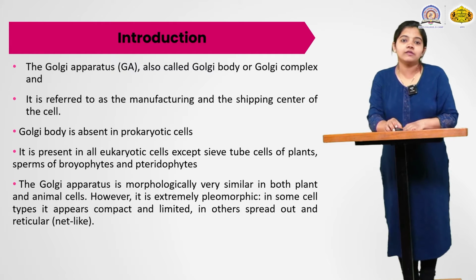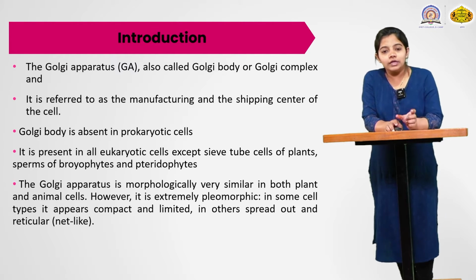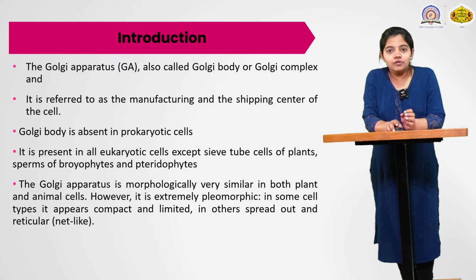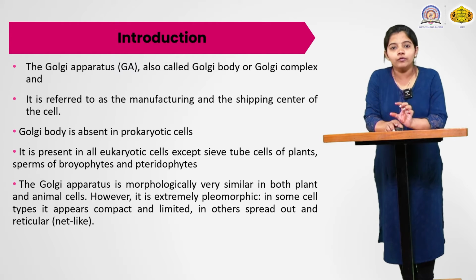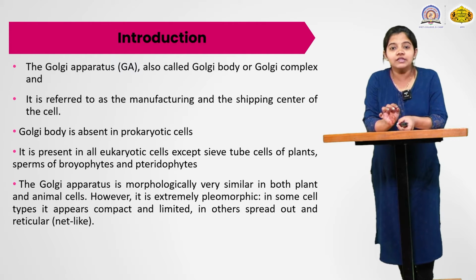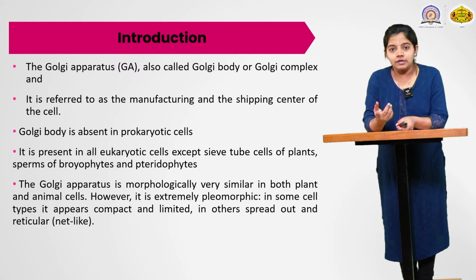But you know science has exceptional cases. The exception cases for the Golgi body are the sieve tube cells of plants, which are present in the phloem of plants, and the sperms of bryophytes and pteridophytes, where it is absent. These are the exceptional cases in eukaryotic cells.